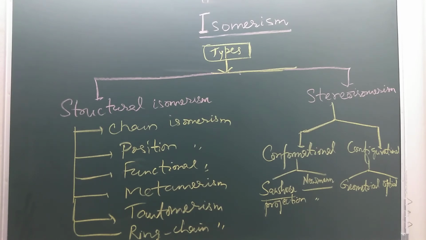The word isomerism is derived from iso plus mer. Iso means same, mer means unit or part. That means they have the same unit or part. If we see chain isomerism, in alkanes it starts from butane. Butane has two chain isomers: one is called normal butane, another is called isobutane. As the number of carbons in alkanes increases, the number of chain isomers also increases. An alkane with 40 carbons shows more than 4 million chain isomers. Decane, a 10 carbon alkane, has 75 chain isomers.